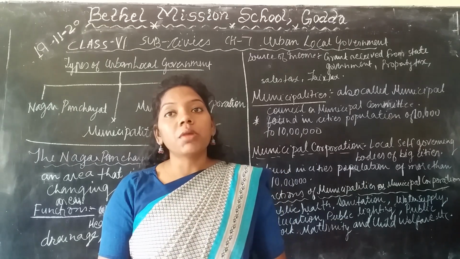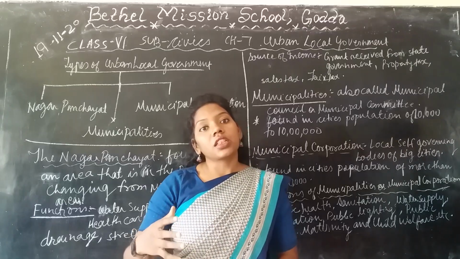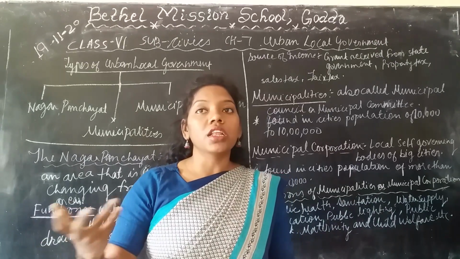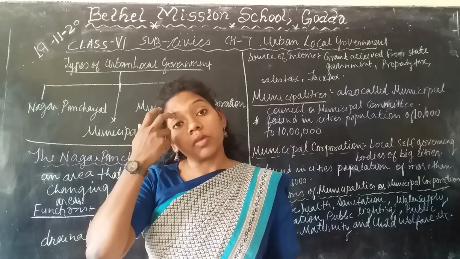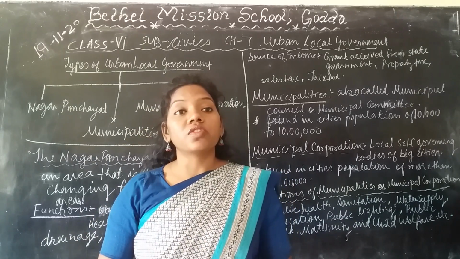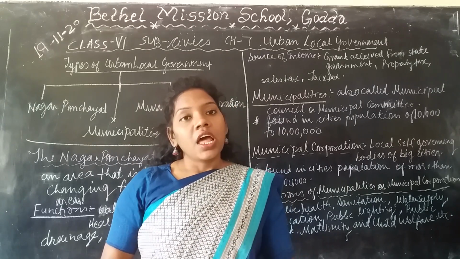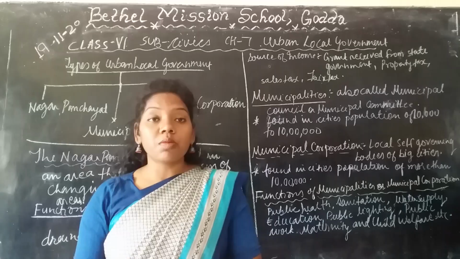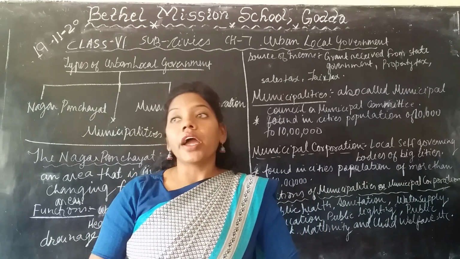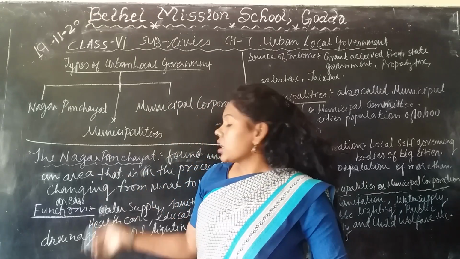Same as the rural local government, where the Panchayati Raj system is divided into different governing bodies, like the Jila, then the Panchayat Samiti, then the Gram Panchayat, and the Gram Panchayat is divided into Gram Sabha, Gram Panchayat and the Nyaya Panchayat. Like this, the Nagar Panchayat, the municipalities and the municipal corporation are also divided in different cities. So we were talking about the Nagar Panchayat.